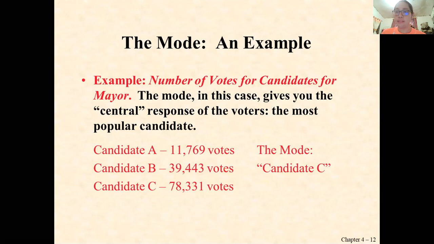Using the mode as our descriptive statistic to describe the data, we can say that candidate C got the highest votes because it has 78,331 votes. So in an election, we can directly say that candidate C won the election. Okay, so that is the common application of the mode in our day-to-day living.